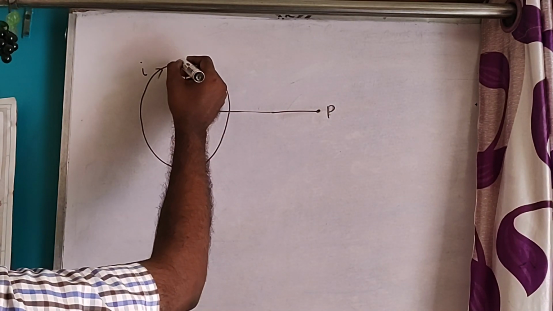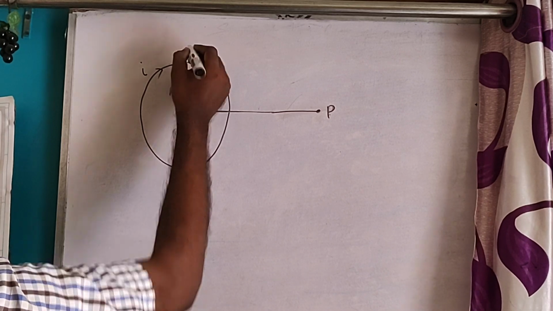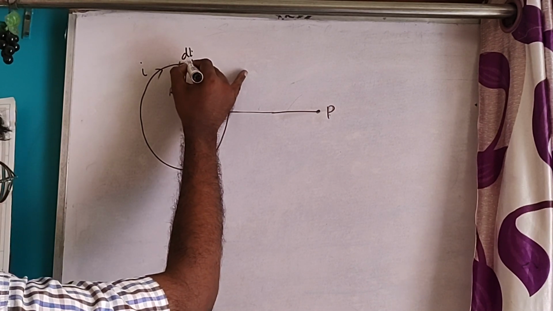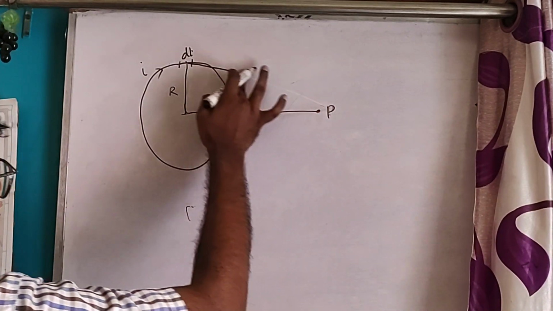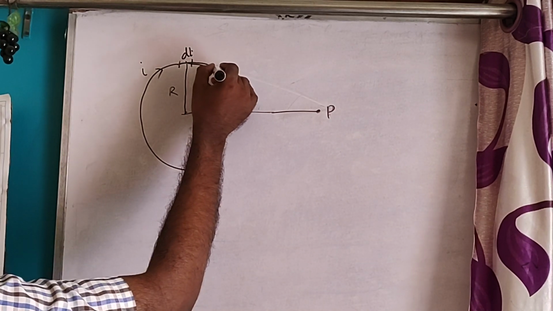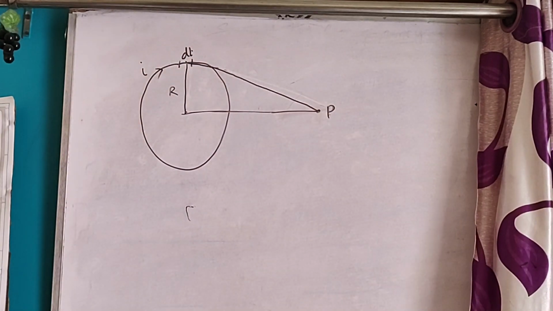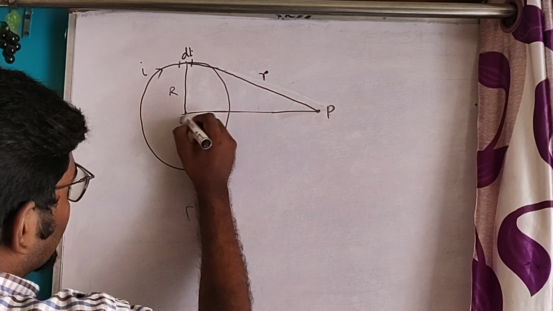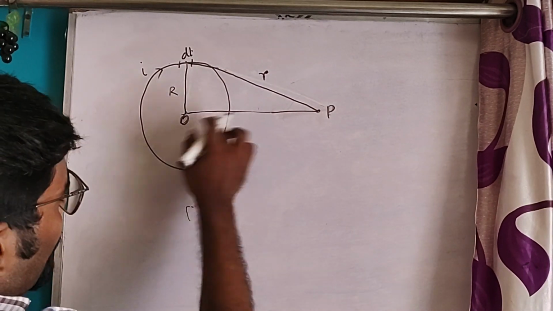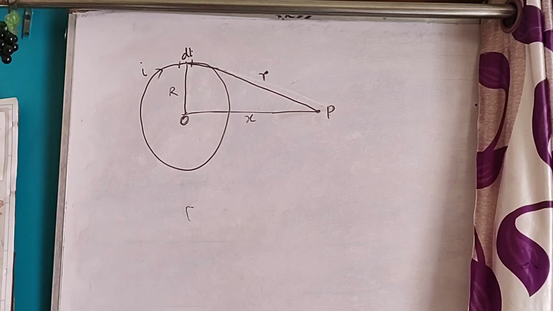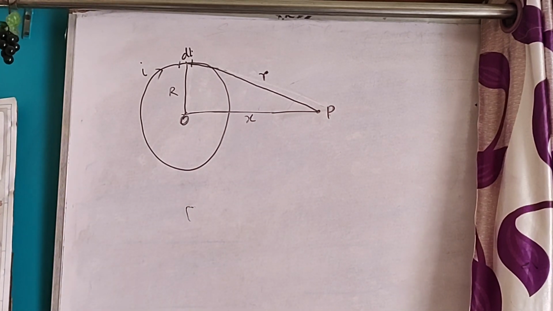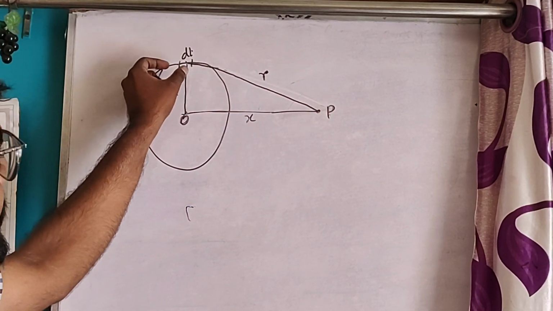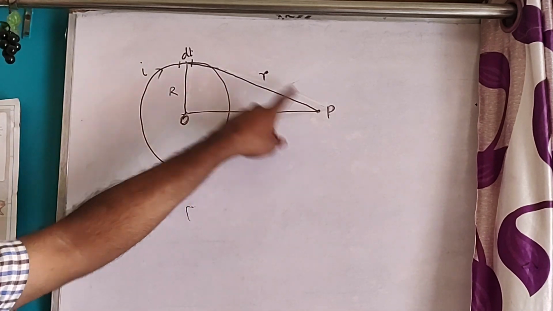Now let us take an elementary length dl here. Now from this dl we have to draw a line. This distance, let's say it is r, and from point O, that is, from the center, the distance from O to P will be x. Now we have to find the magnetic field at the point P, and the distance from the elementary length dl to the point P is r.